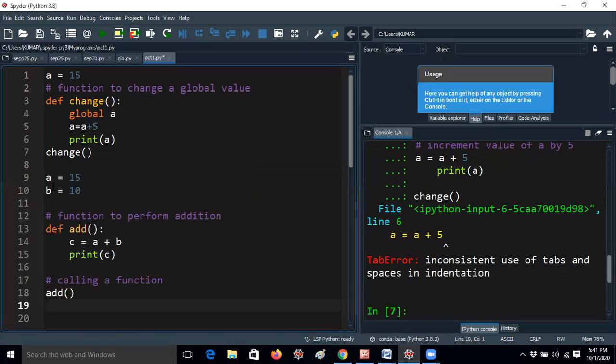So this is the program, guys. I did not declare any global keyword here. I'm giving a value 15, b value 10, and c equal to a plus b, and printing c. First of all, many students don't know about the global keyword because they usually think in terms of float, class, double. But in Java also we have a keyword like public. Public is an access specifier; those variables can be accessed anywhere in the program.